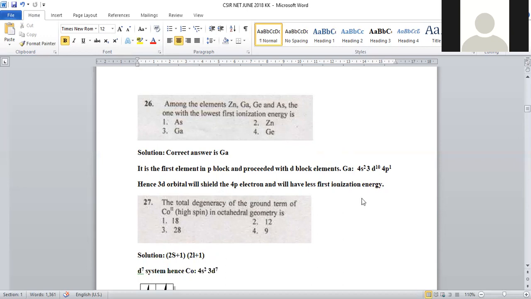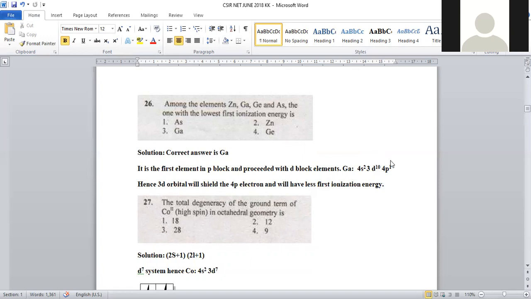Compared to zinc, the gallium ionization potential is still less because of its electronic configuration. When we see the electronic configuration of gallium, we observe 4s2, 3d10, 4p1. So when we remove the electron, it becomes completely filled, first thing. And the second is that the d10 electron system possesses a shielding effect.